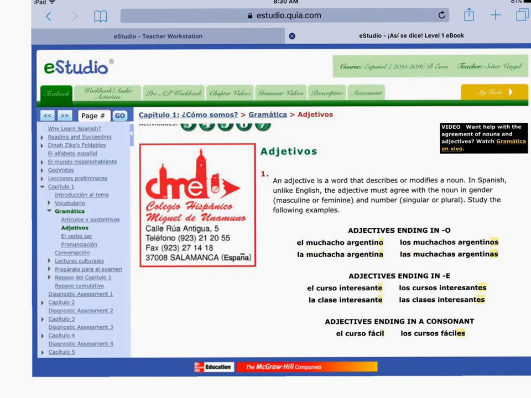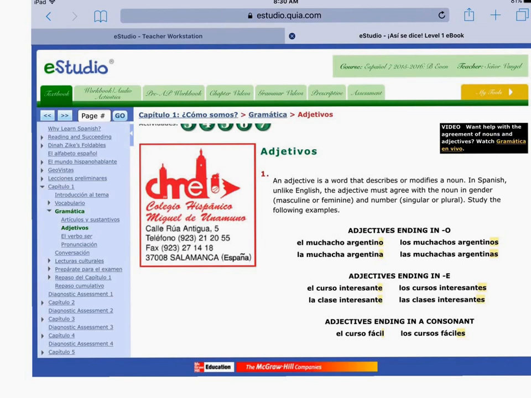Same thing when you do a girl. La muchacha argentina, las muchachas argentinas. So o, a, os, and as, right? Everything has to always match. If it ends in E, it gets a little bit different. So el curso, masculine word, but then interesante, we don't actually have to make it an O, but in this case, this word is masculine.